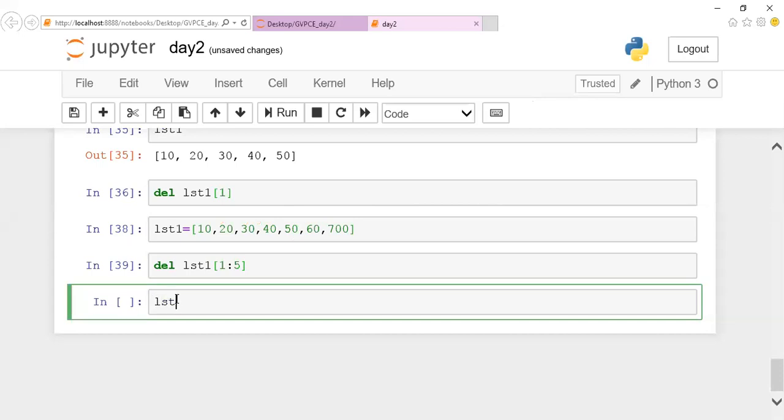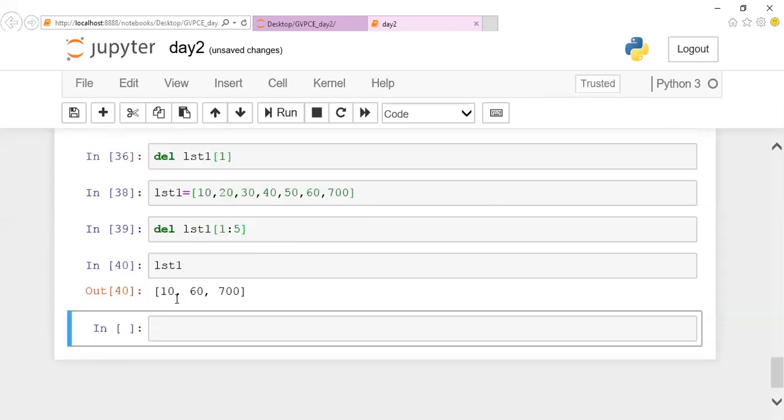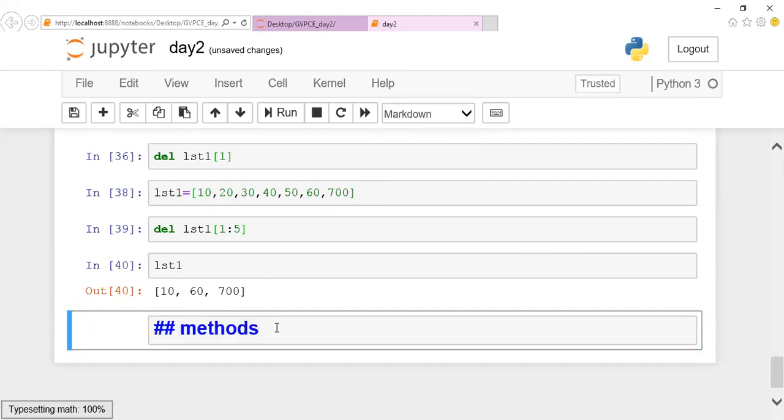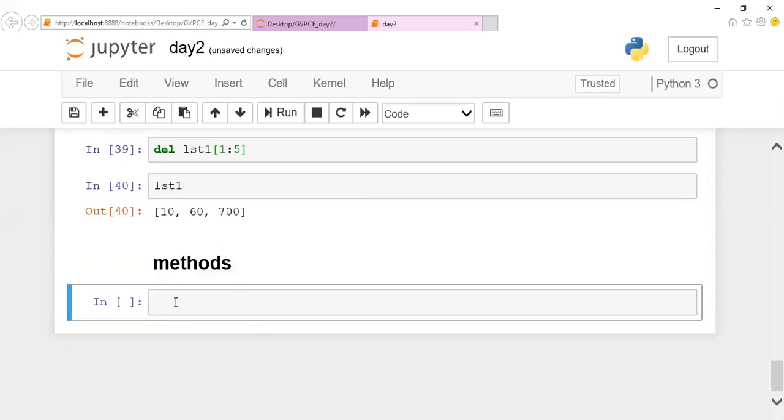So if I call my list 1, you can notice that this particular range of values will be removed. This is nothing but slicing and removing it. I'm slicing this part and cutting it completely out. These are the basic operations I can do in a list. Apart from this, we have some predefined methods which you should know. These are the mandatory methods. You should have thorough knowledge of them, guys. Only this is going to help you in optimizing your code. We'll start with the predefined methods. What list methods are available? I'll show you one example for each.